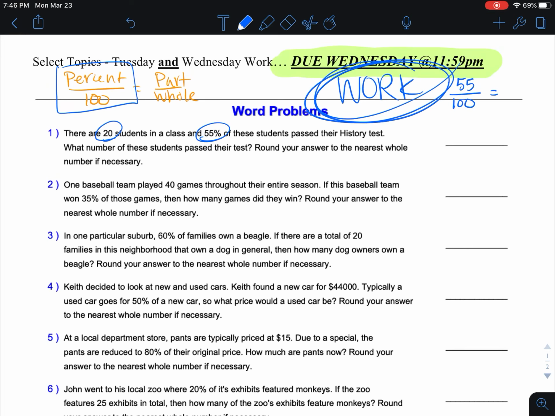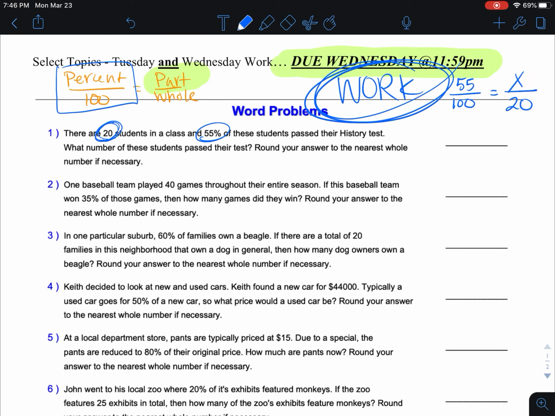The 20 students is the total number of the whole class, so that's going to go on the bottom. We don't know what part of that class. Every single problem on this page, I have it designed to where you're working it out just like this. You are simply finding the part every single time. So this part up here is going to be your X every single time. Cross multiply, divide, and solve.